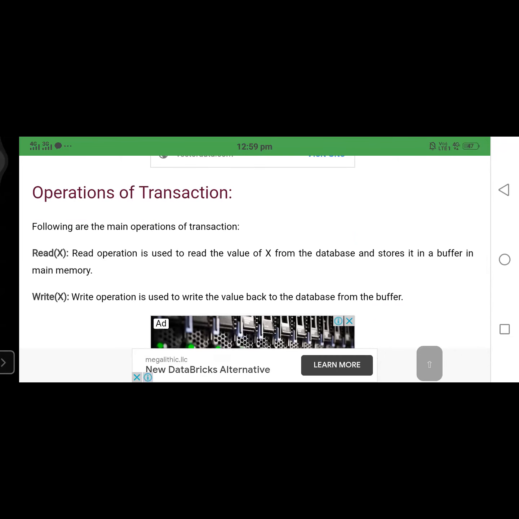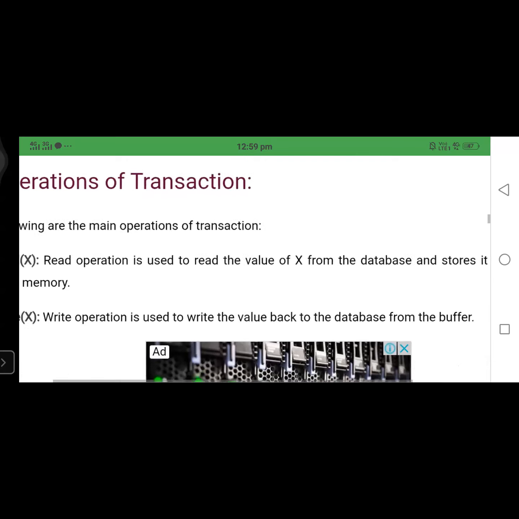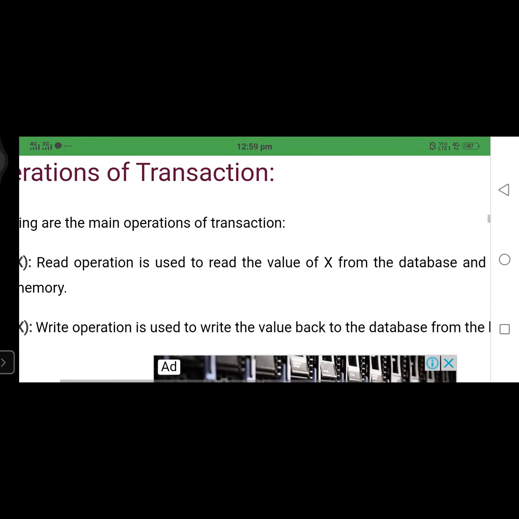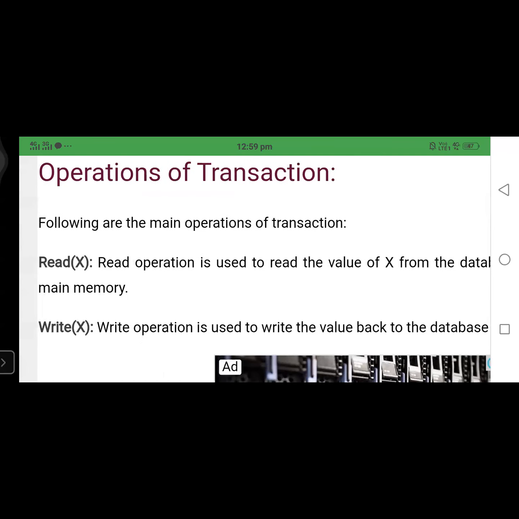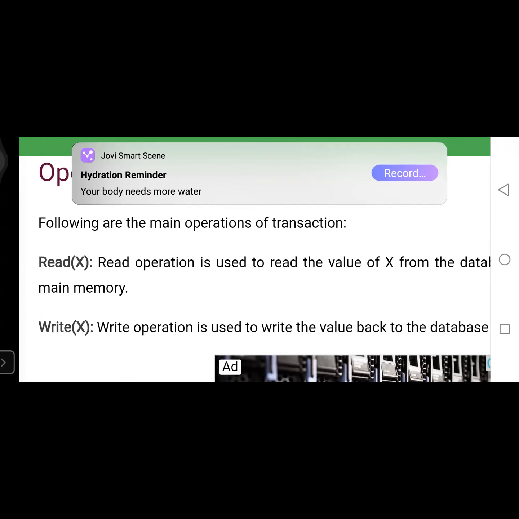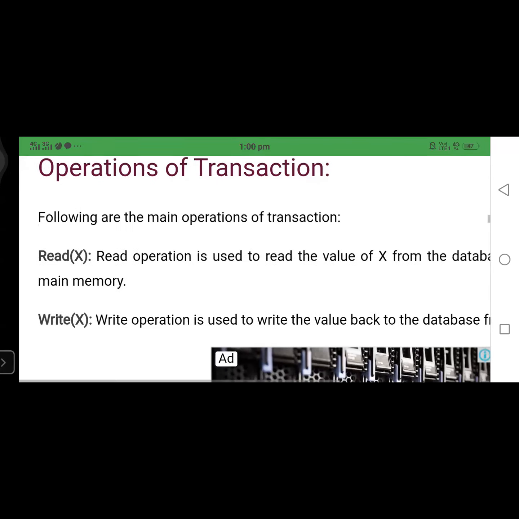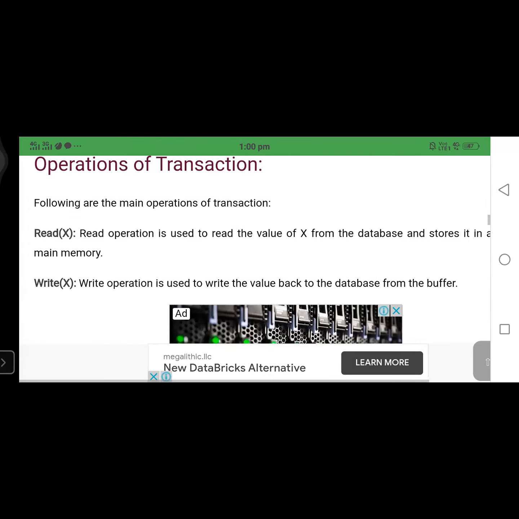Here, if you observe, the read operation is used to read the value of X from the database and store it in a buffer in main memory. That means we are retrieving the data from the secondary storage, and that can be stored into the main memory and placed into some buffer. Next one is the write operation, used to write the value to the database buffer.